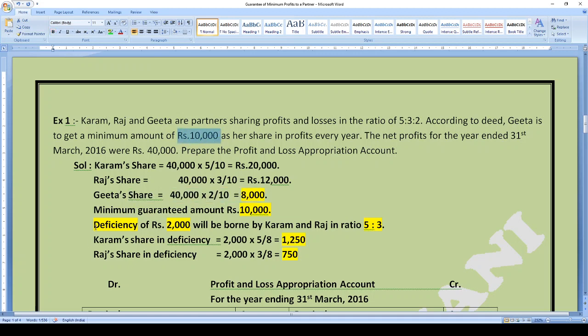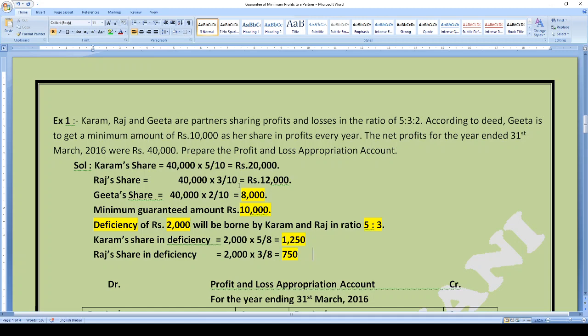So the deficiency is there of rupees 2,000, and that would be borne by Karam and Raj in the ratio of 5:3. Because nothing has been mentioned here, in that case the other partners will bear this deficiency in their profit sharing ratio itself. So they will distribute it in ratio 5:3. So this 2000 deficiency will be divided as follows: 2000 into 5/8 and 2000 into 3/8, and the amount becomes 1250 and 750.